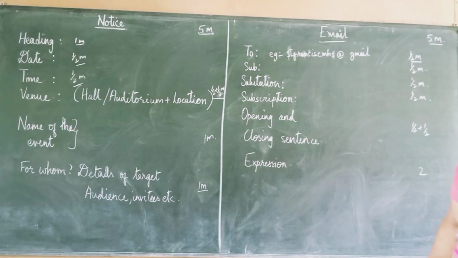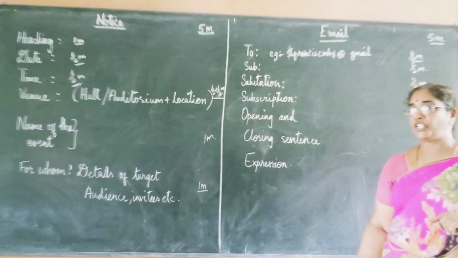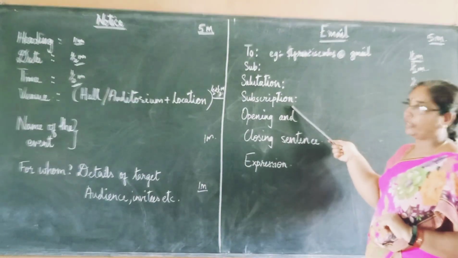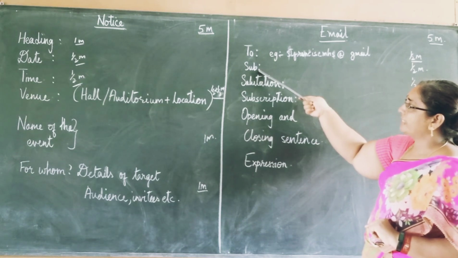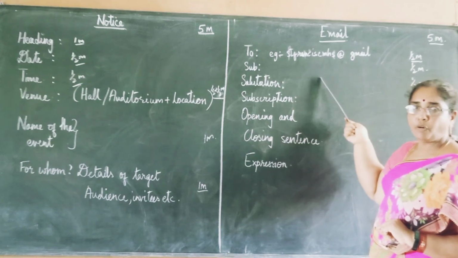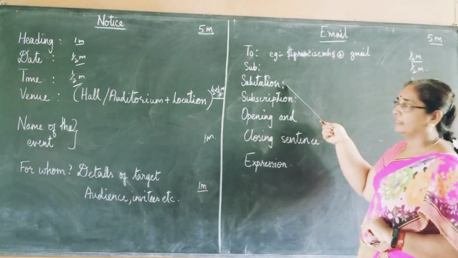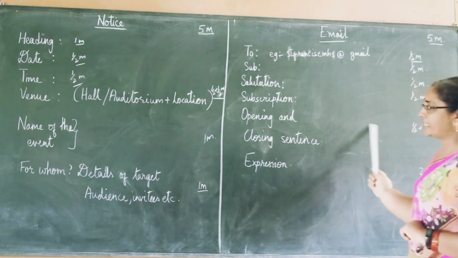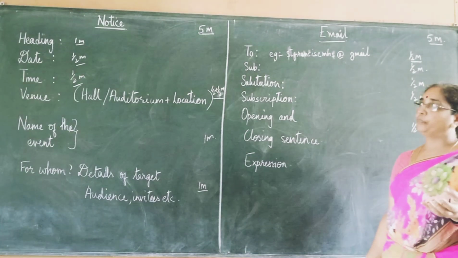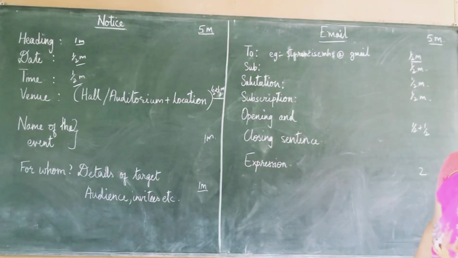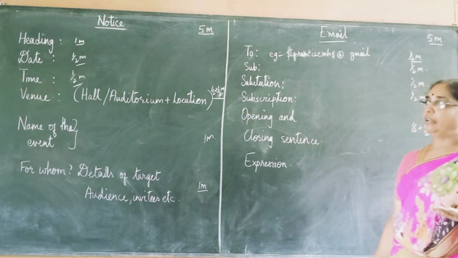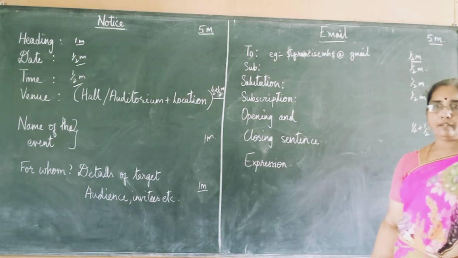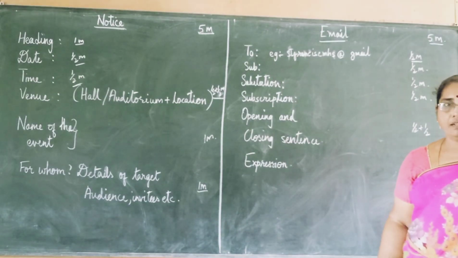Now again, salutation. What did we write in the formal letter, the salutation? Dear sir, dear madam. Same way, here you will write dear sir. Okay, you write subject and whatever is the topic. Then you write dear sir, comma, and then as you write the letter, you write the necessary things. As I told you, this competition is going to be held on so and so date. Then the timings are this. Then the place is so and so, and classes 6 to 10 can participate.